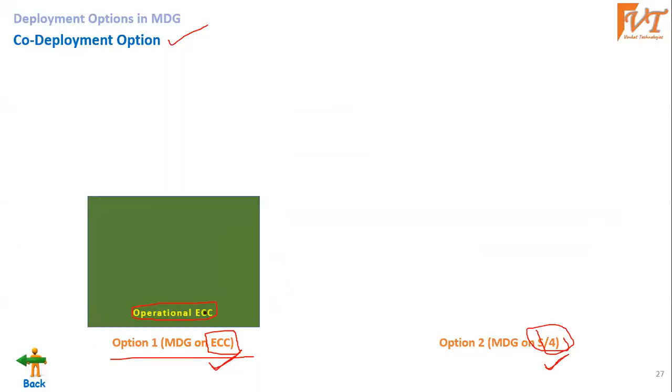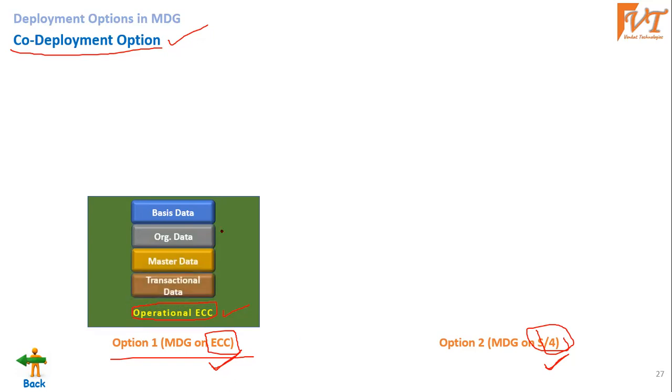Okay, so now coming back to our discussion, let's say we have an operational system, which is nothing but the SAP ECC system. How does the co-deployment option work on the operational ECC system? As we had seen in the initial discussion, we have different types of data in SAP: basis data, organizational data, master data, and transactional data. All this data will be available on the operational ECC system. Now, SAP MDG deals with only master data. This operational ECC is nothing but the running business transactional system.